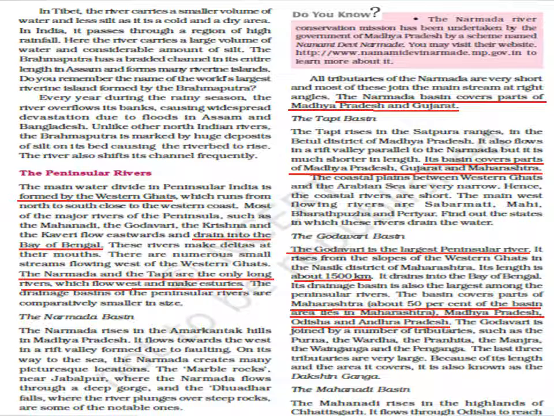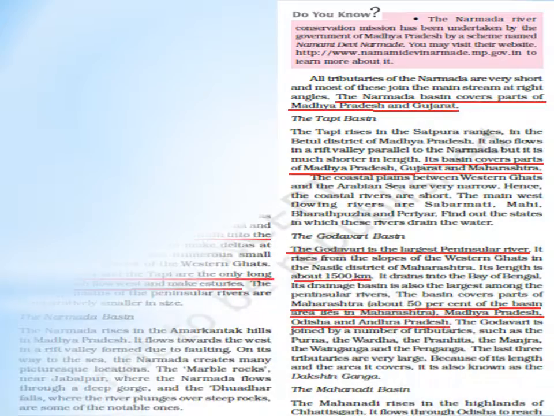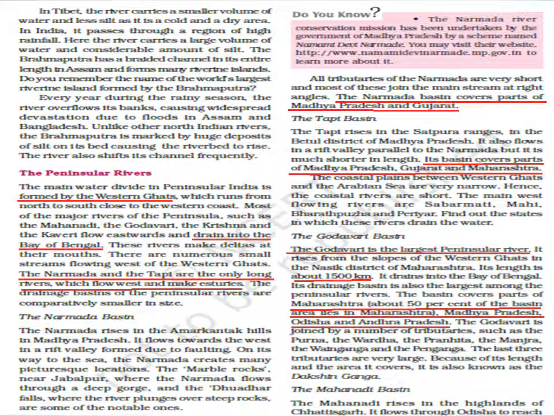Now the important things you need to keep in mind about this river: the Brahmaputra river system starts from Tibet, then India, then Bangladesh, and then it drains into the Bay of Bengal.